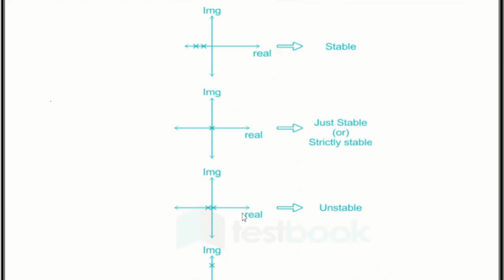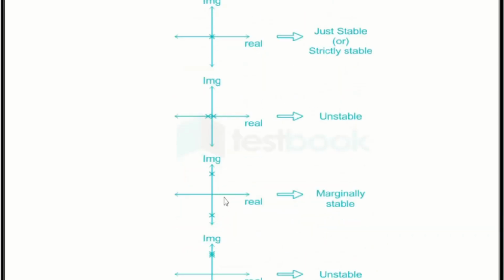And you can see from this figure, if two or more poles are at the origin, the system is unstable. As we see from the fourth figure, from the imaginary line, if one pair of poles is on the imaginary axis, then the system is marginally stable.